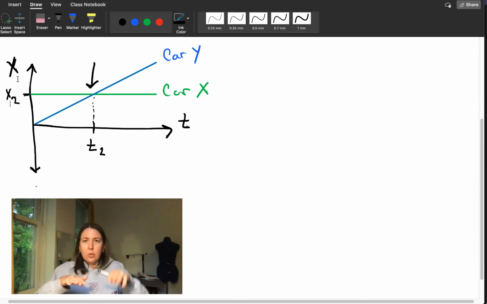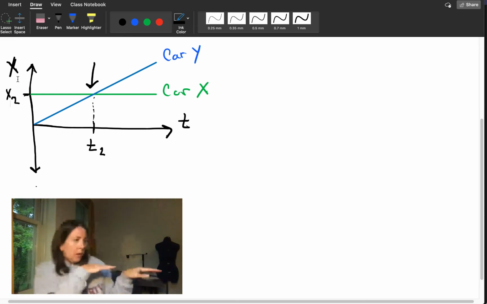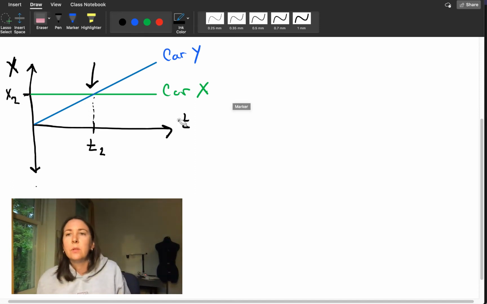But what happens to, and so if they're at the same position, then in this case, car X is stationary, right? And car Y is moving, and so car Y passes car X, which is not moving, sort of like this, right? Okay, but what happens if this, instead of being a position versus time graph, is a velocity versus time graph? So I'm going to leave my T there, but let's turn this into a velocity.